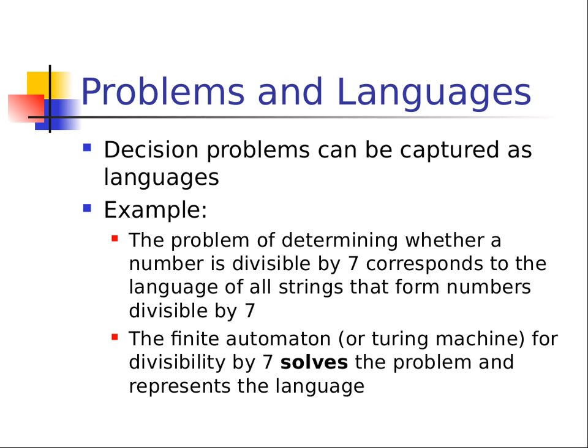All right, what this is saying is we're going to call it a language. Captured as languages, we can use a Turing machine. A Turing machine is a theoretical representation of how powerful our computers can be. In actuality, it's more powerful than what modern computers have, and actually anything in the foreseeable future, unless of course quantum computing comes out, then we might have something a little more powerful.